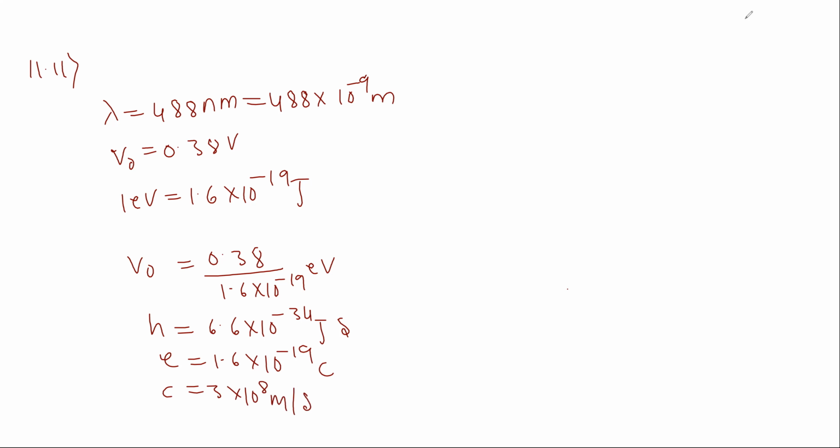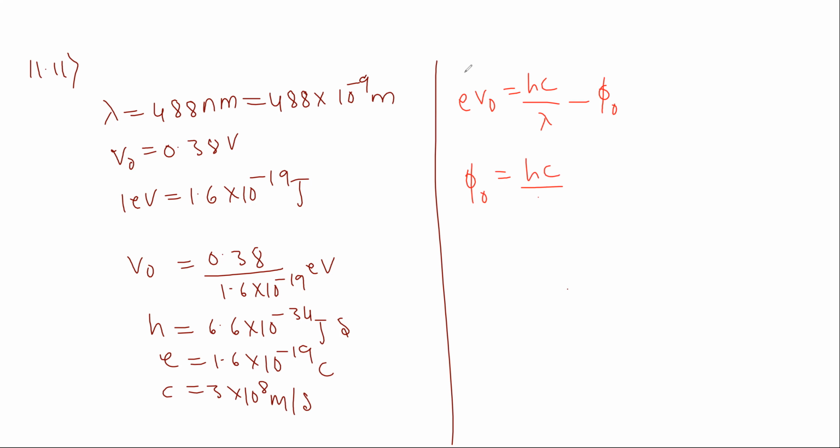So from Einstein photoelectric effect we have the relation: work function phi naught of the material is given by the formula E into V naught is equal to Hc divided by lambda minus phi naught. So what we need, phi naught is equal to Hc by lambda minus E into V naught.